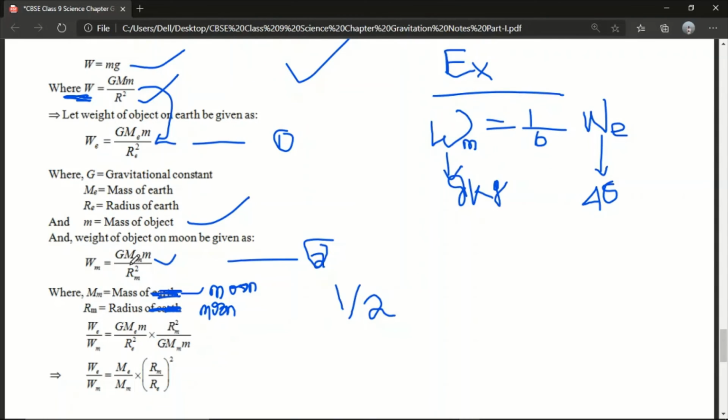Okay, so we have just inversed it. So WE by WM is equal to ME by MM into RM by RE whole square. Okay, so here m and m cancel, and G and G also cancel. So what remains, we have just written it here. Rm square by RE square, so RM by RE whole square.